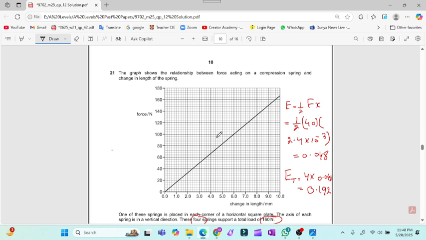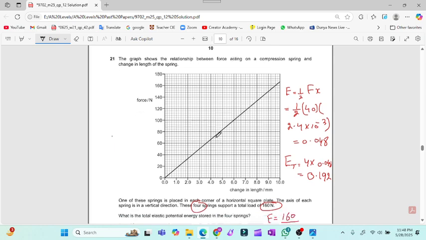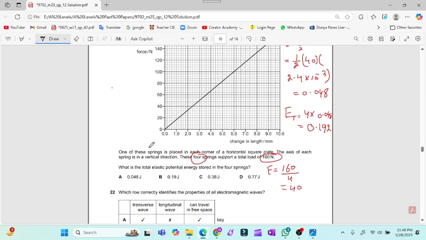The graph shows the relationship between the force acting on a compression spring and the change in length of the spring. One of these springs is placed in each corner of the horizontal square plate. The axis of each spring is in the vertical direction. There are 4 springs which will hold a load of 160 Newton. So for one spring, the force will be 40 Newton.